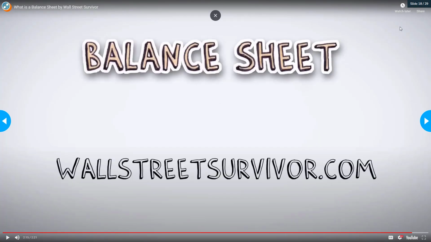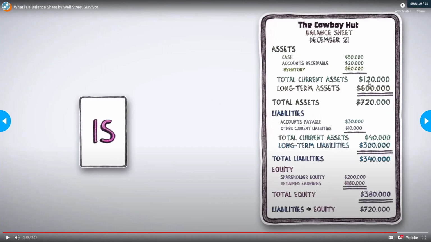As you can see in this example, total assets equal $720,000, and then the liabilities equal $340,000, plus our equity. Our equity is $380,000. So if you take $380,000 plus $340,000, that gives you $720,000. In other words, assets equal liabilities plus equity. So liabilities and equity add together to make the same as assets.